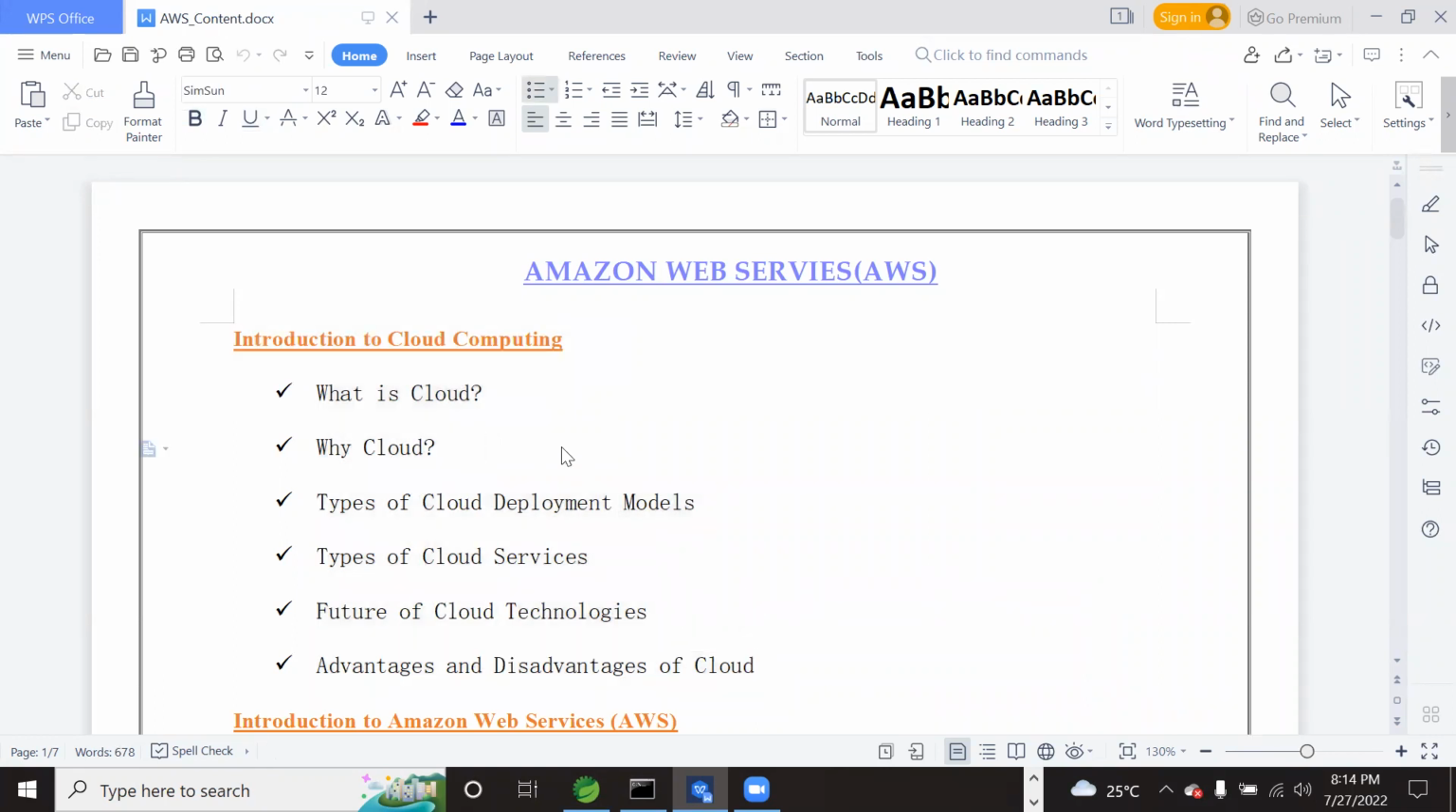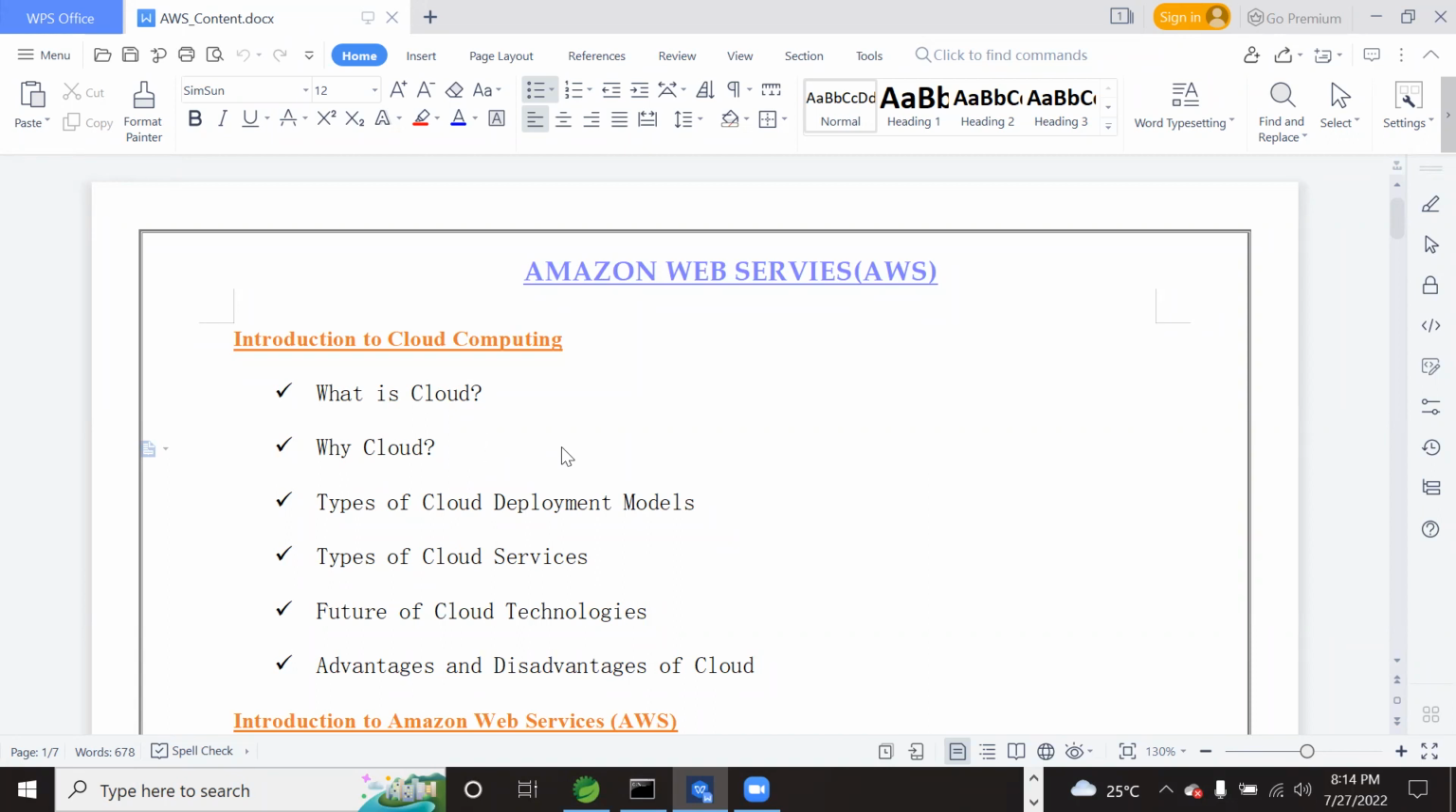What is cloud? Why cloud? What is a data center? How is the cloud different from the data center? What are the different cloud deployment models? What are the types of cloud services we have? And what are the differences between the AWS cloud, Azure cloud, GCP cloud, DigitalOcean cloud, and Alibaba cloud? What are all the differences between these? Why have you chosen AWS?